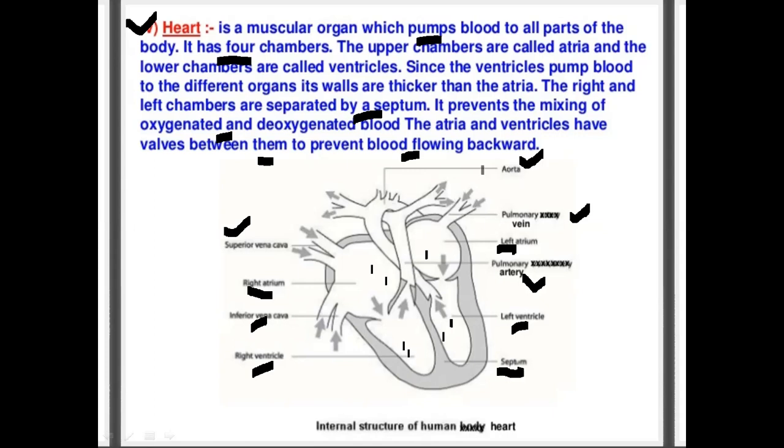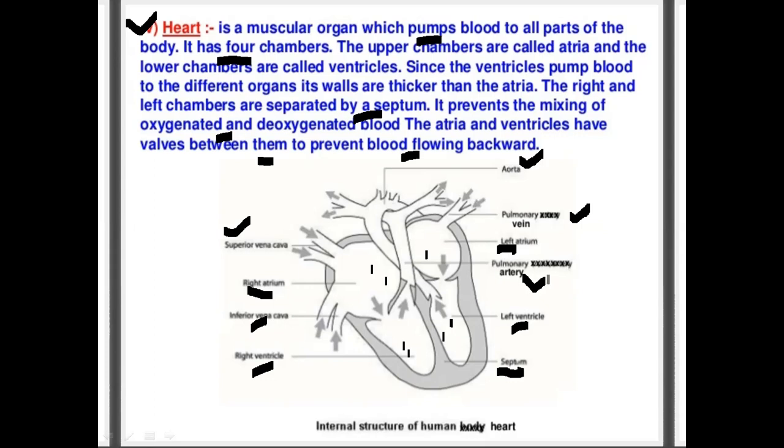And this is the main artery. It carries oxygenated blood from the left ventricle to all parts of the body through the main artery, that is called the aorta. It is also known as the main artery. Next, from the ventricle, another vessel is present, called the pulmonary artery. The pulmonary artery carries deoxygenated blood, carbon dioxide-rich blood, from the body parts back to the lungs.